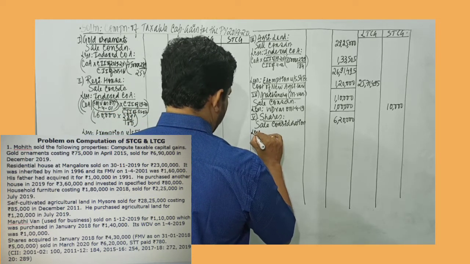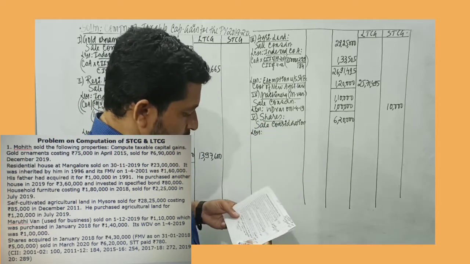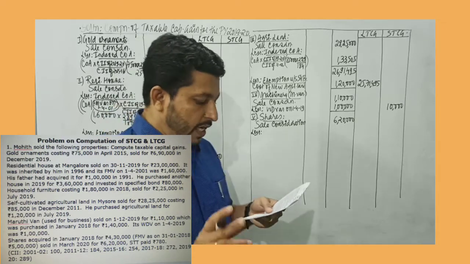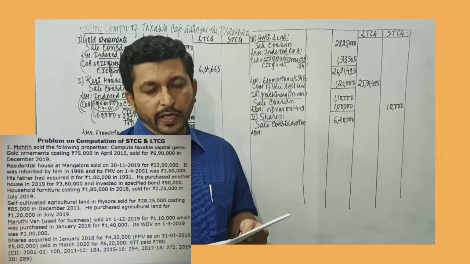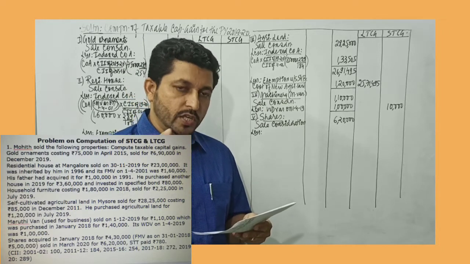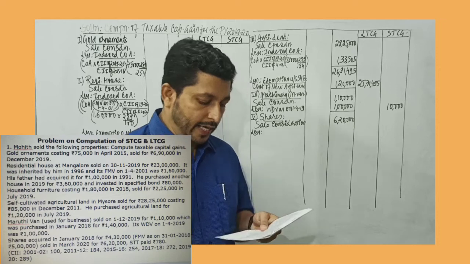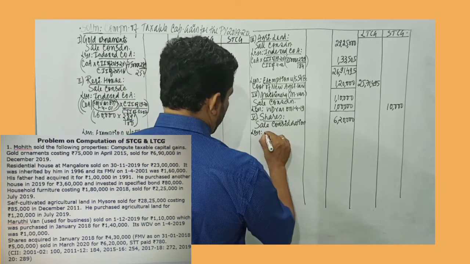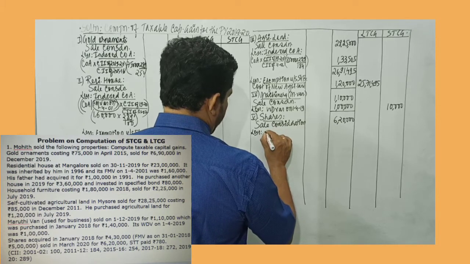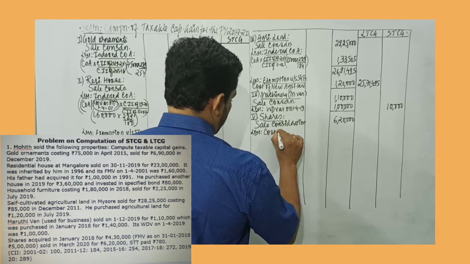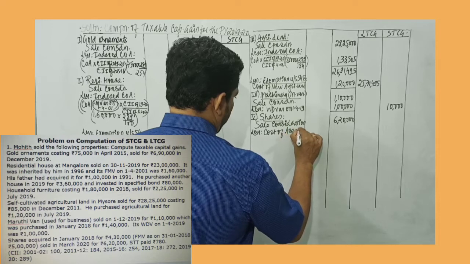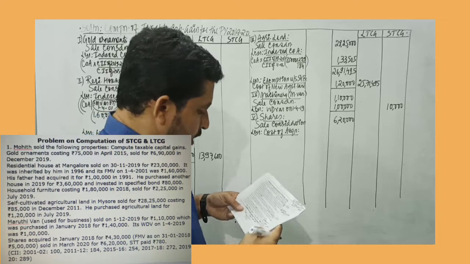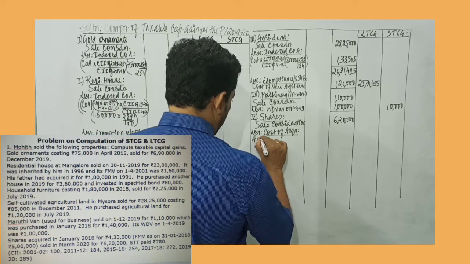Next I record less. Now what is the rule as far as shares are concerned? Given shares are acquired in January 2018, that means the shares were purchased before 31st of January 18. So I record the index cost of acquisition or cost of acquisition, which would be the actual cost.